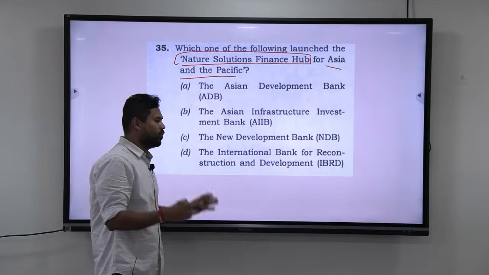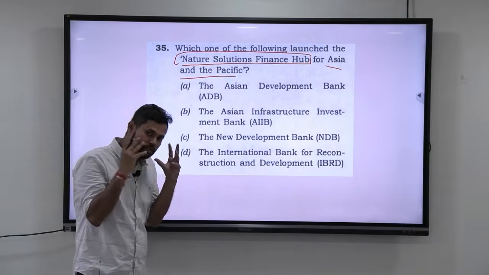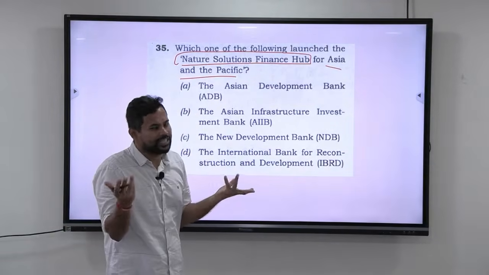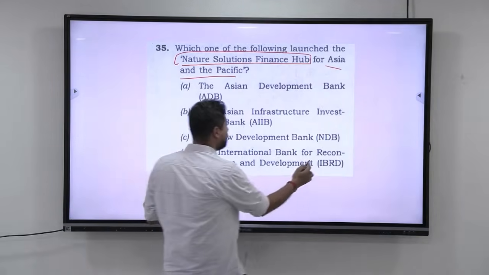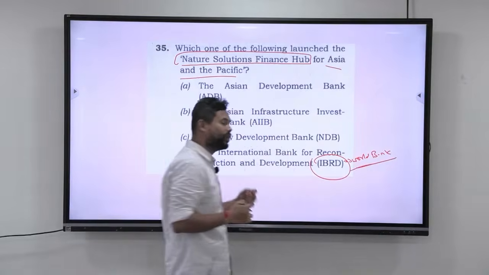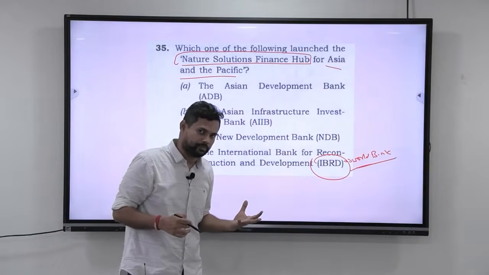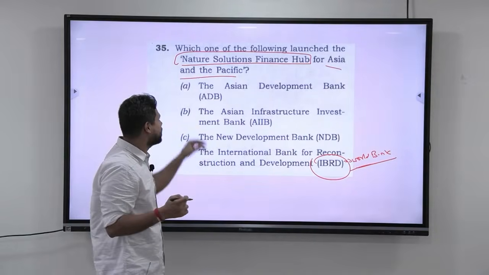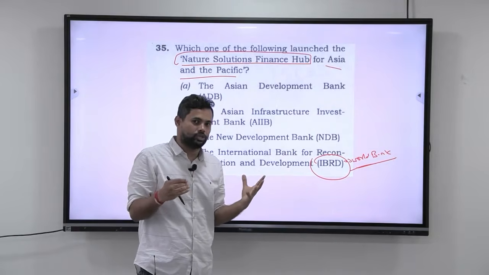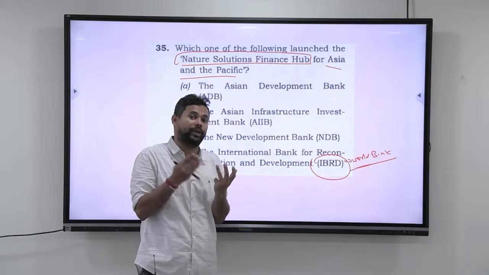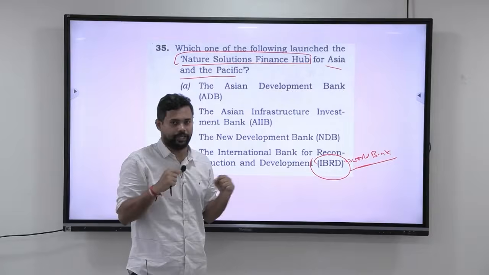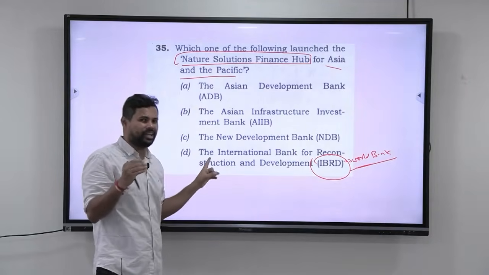Now, whatever common sense or lines of thought I can use, I will not be able to eliminate everything and come to the answer. But can I use some type of logic? Yes, definitely. For example, IBRD is part of the World Bank and it basically gives loans to low income countries to help them in development. So there is very little chance that they are going to focus on financing nature solutions. Nature solutions basically talks about mitigating climate change or helping reduce biodiversity loss. They are mainly concerned about trying to alleviate poverty, so it is very unlikely that it is going to sponsor.